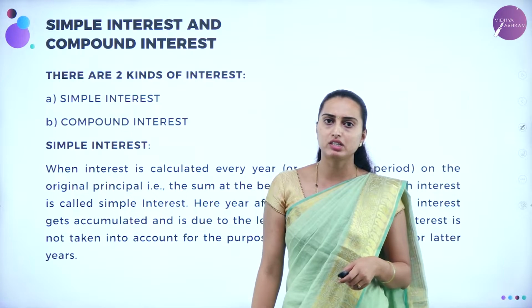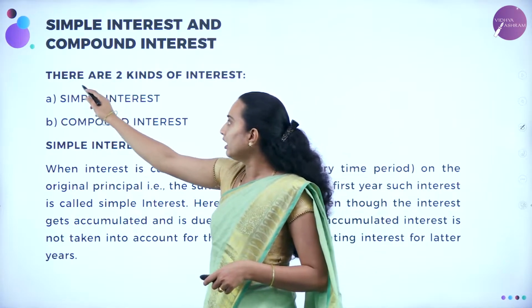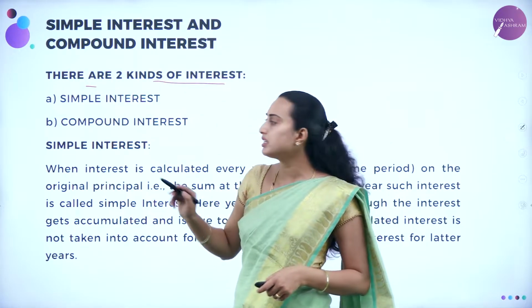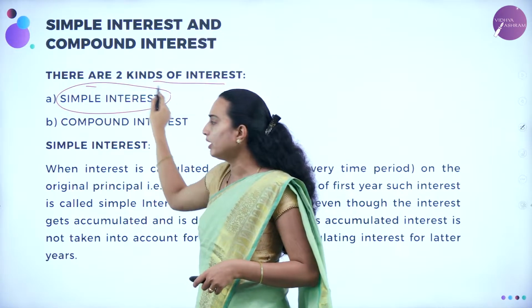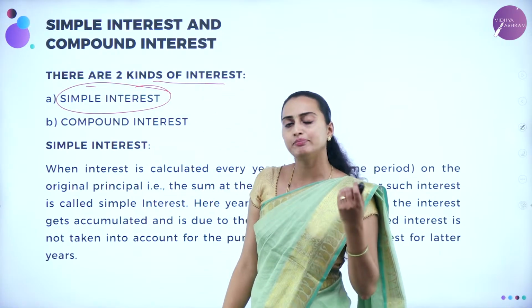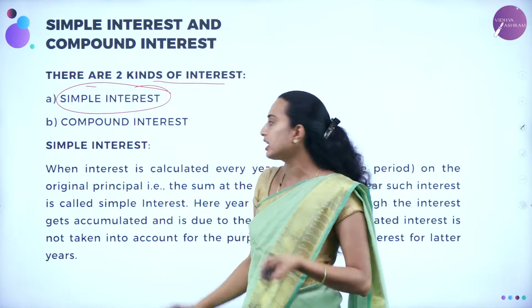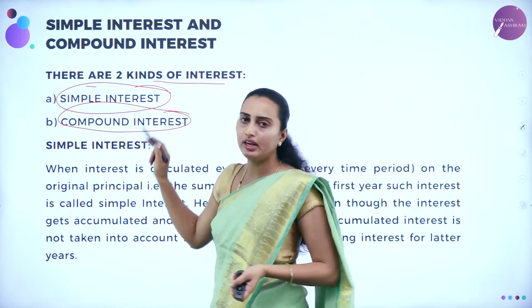So, we'll move on to the formulas, or how many types you are going to have in simple interest and compound interest. There are two kinds of interest. One is what you already know, simple interest. Another one is compound interest.